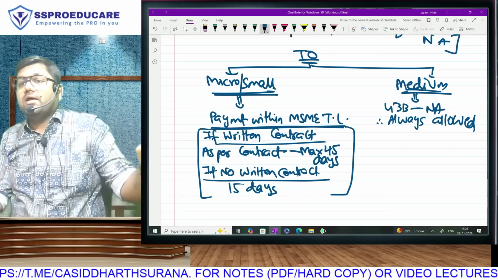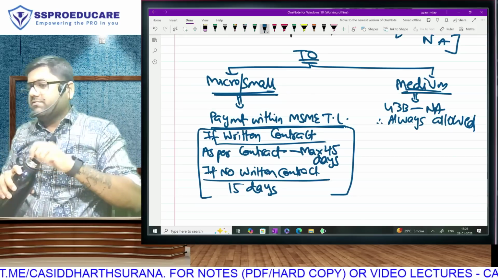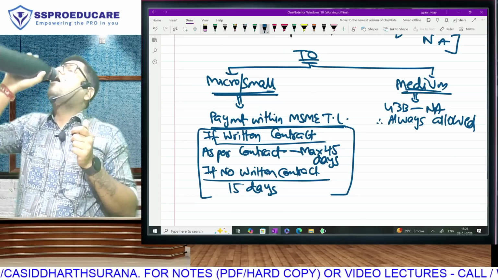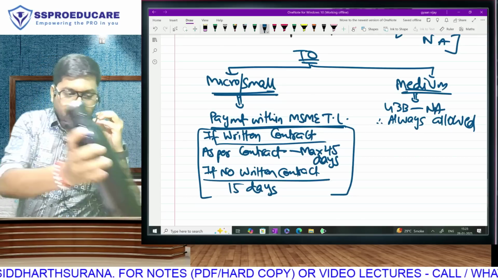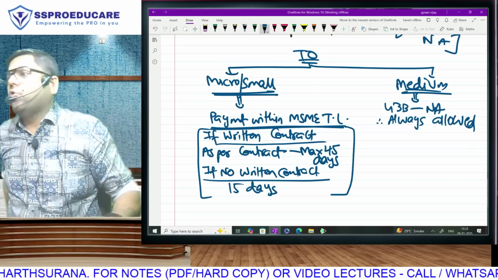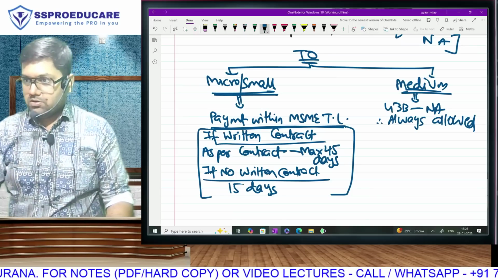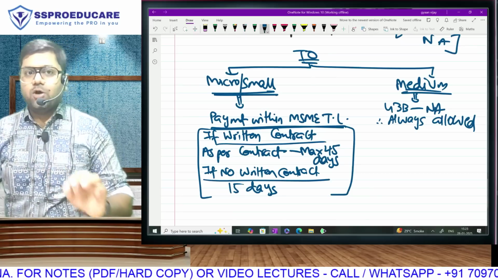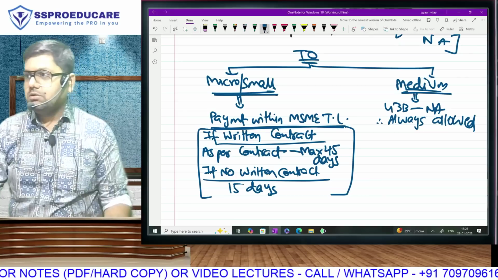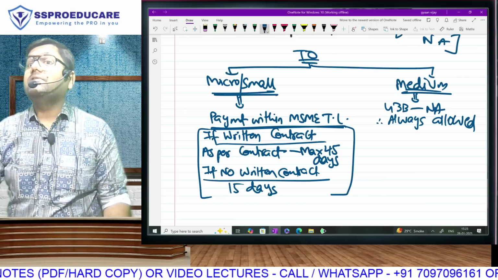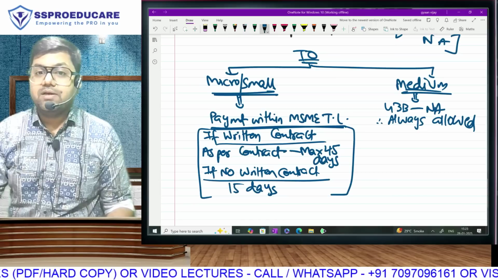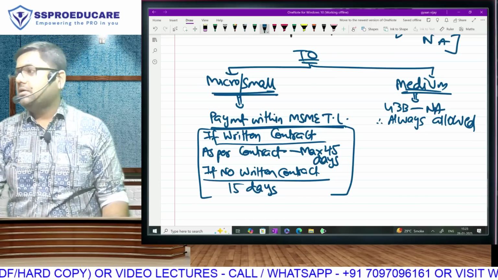If there is no contract, the time limit will be 15. First check who you are buying from. If you are buying from medium, the expense is allowed and the topic is over. If you are buying from micro or small, then check whether the payment was made within the time limit given as per the MSME Act.